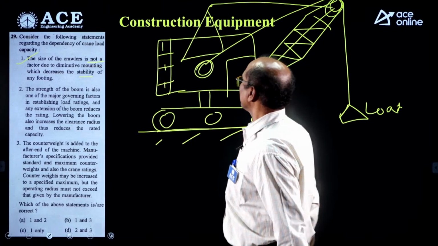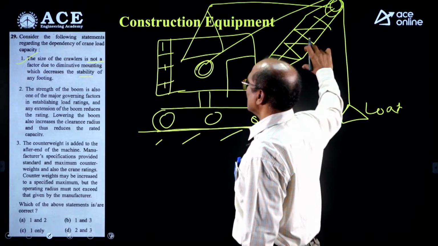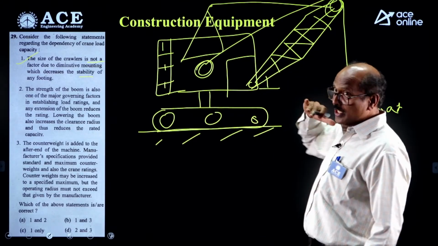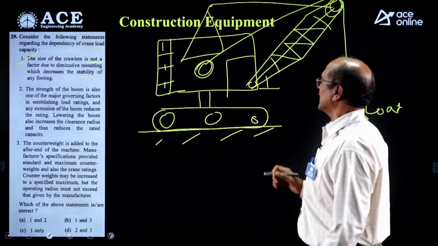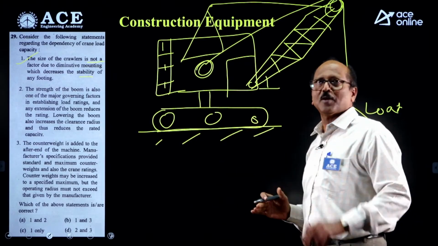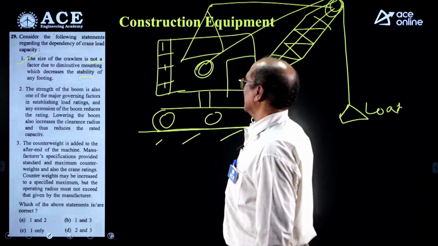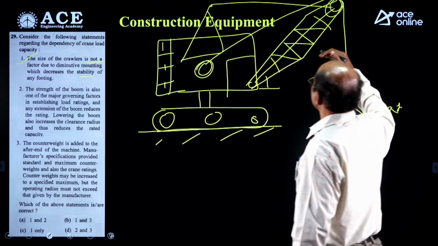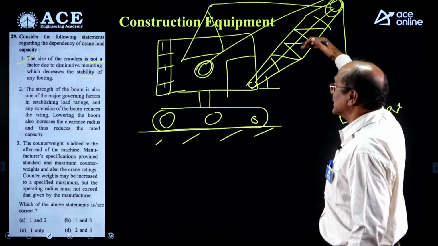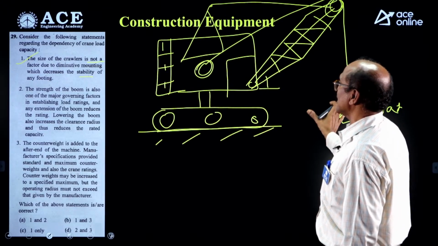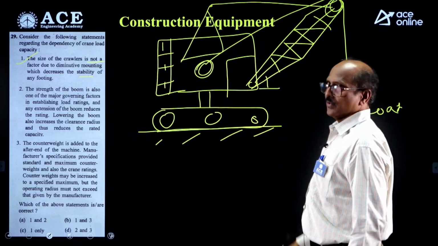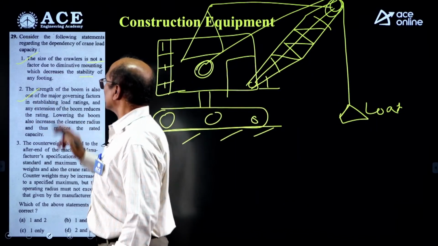This is load rating. Any extension of the boom reduces rating. Yes, when you increase the radius, load carrying capacity decreases. We know that very well. Movement of the forces about the hinge point or about the turning point. Lowering the boom means angle decreases. Lowering the boom increases the clearance radius. Radius increases, load decreases. This is also correct.